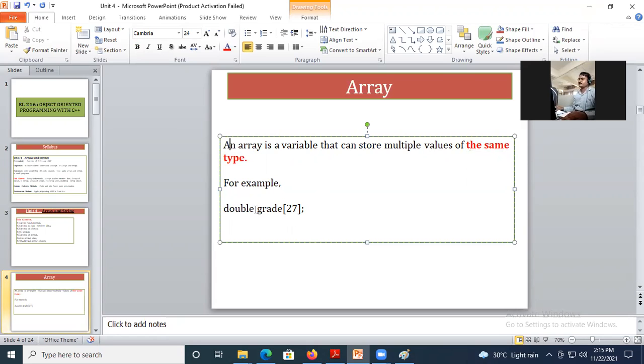And here is example. Here I am going to store the value which is of type double, that means of a large range. I can give it as integer, float, double, string. मी इथे type define करू शकतो, but that type of values are going to be stored for this grade. Grade is your name of array.